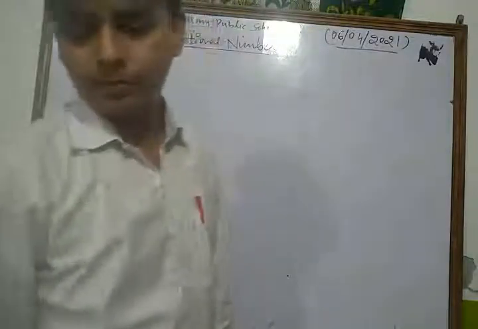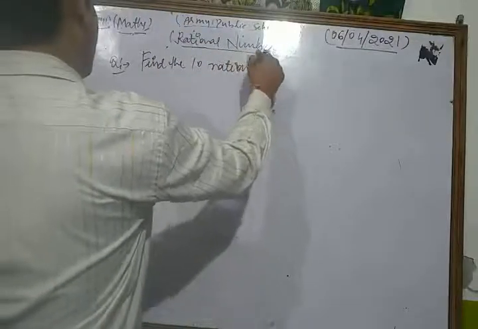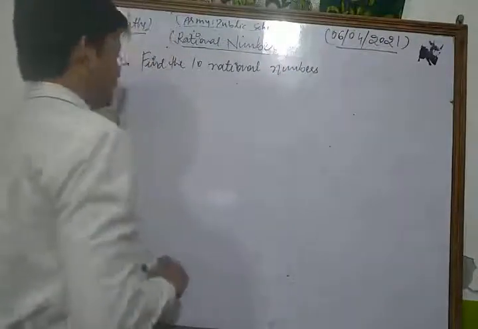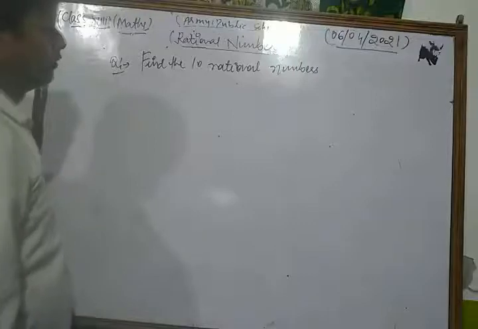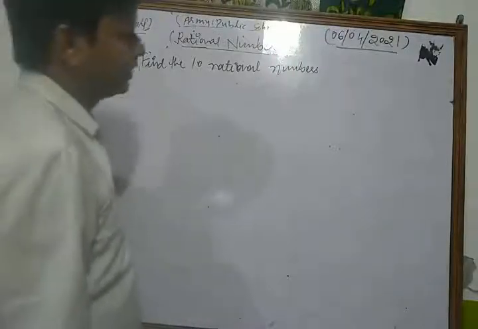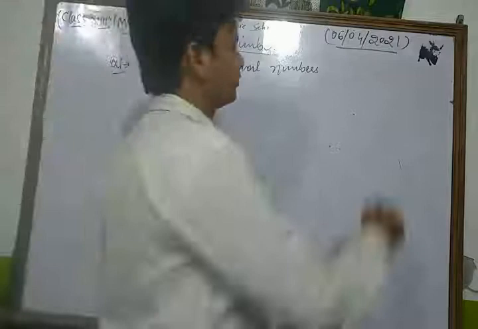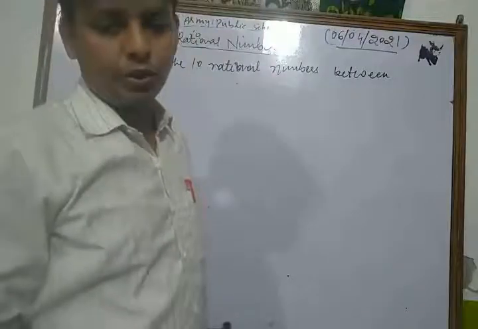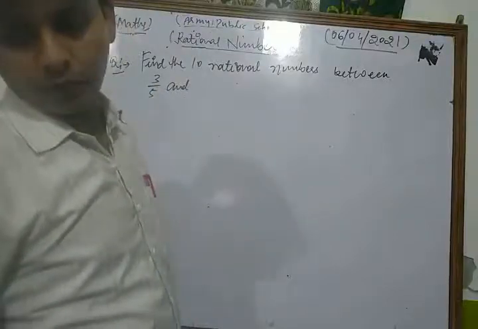Your question is: find 10 rational numbers between 3 by 5 and 3 by 4.